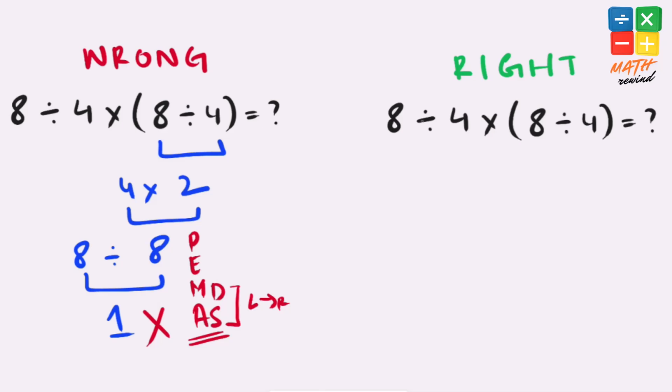If you notice, in this expression we have a division operator here, we have a division operator inside parentheses, we have a multiplication in between, and we have parentheses present here. According to the rules, we must solve parentheses first as they have highest priority over anything else. So 8 divided by 4 inside parentheses, that gives us 2. And our expression simplifies to 8 divided by 4 times 2.